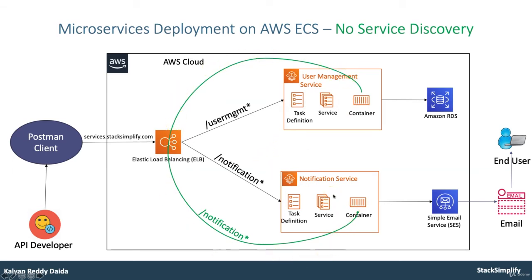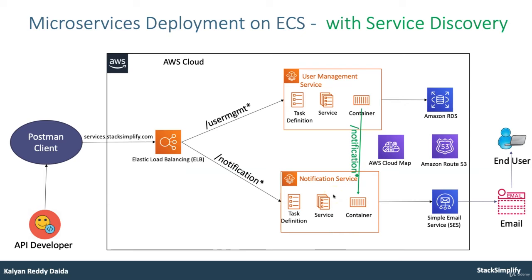So we are going to implement this and then move on to change that to service discovery, which means the earlier request has been changed with service discovery using AWS Cloud Map and Route 53 internal between container to container. So how we are going to do that, and what are the benefits we are going to get as part of service discovery, we are going to look into.